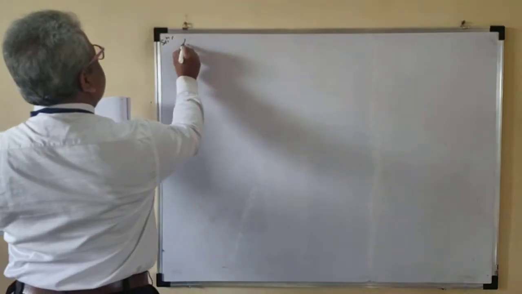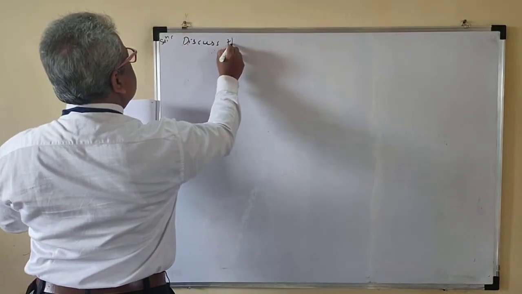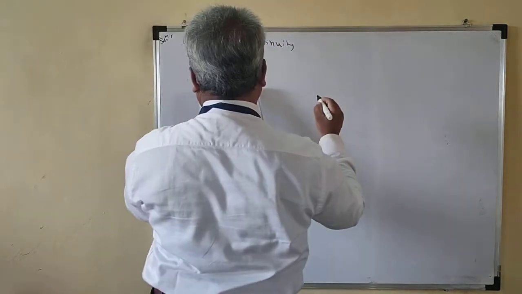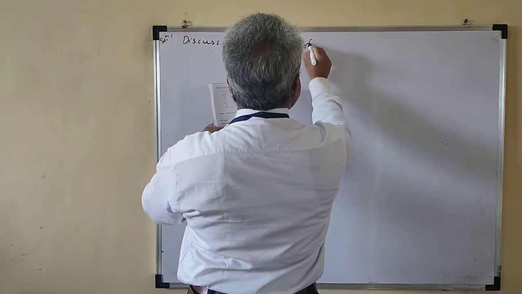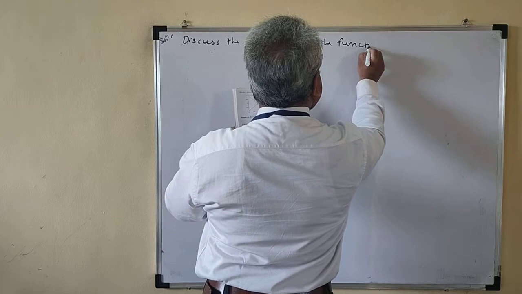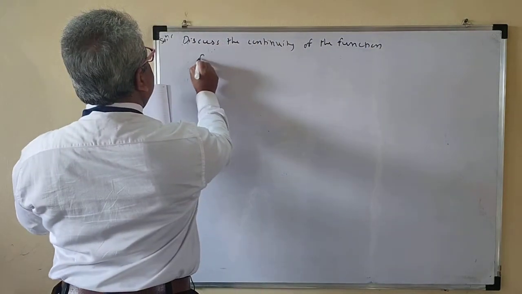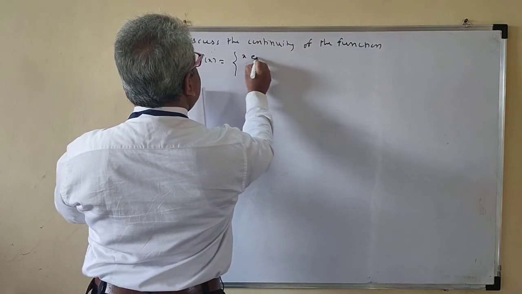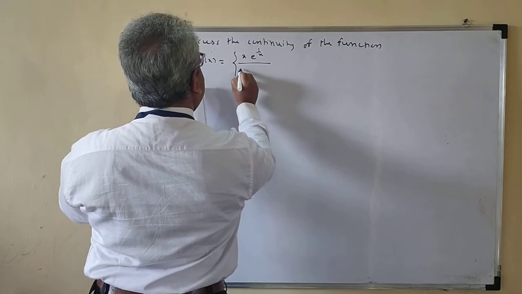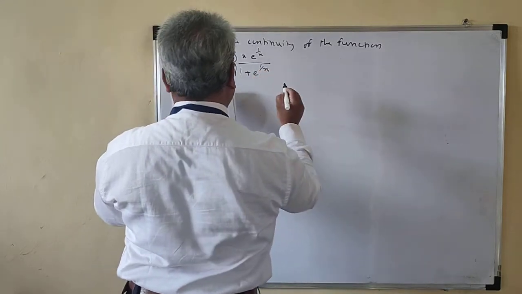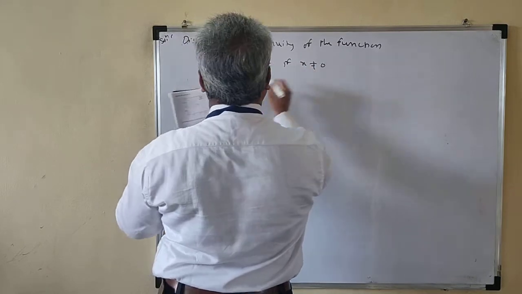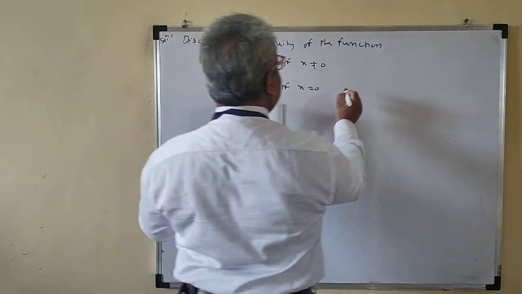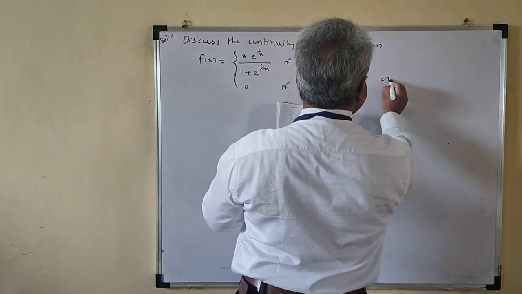Okay, now we'll take a problem. Discuss the continuity of the function f of x is equal to x e raised to 1 by x upon 1 plus e raised to 1 by x if x is not equal to 0, and 0 if x is equal to 0, at the origin.